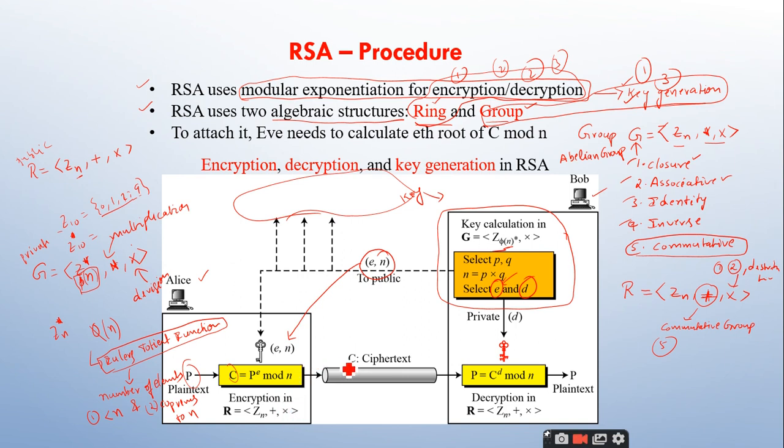Once encryption is done, the ciphertext is transmitted through the insecure channel, and at the receiving end, Bob has to convert the ciphertext into the plain text by making use of his private key D, which is already generated by making use of the key generation algorithm. Very simple thing. Clear? Yes, sir. Right. So here you have to remember two important points we have discussed: we are going to use the ring structure, the algebraic structure, for the encryption and decryption process, and the group structure, the algebraic structure, for the key generation process.